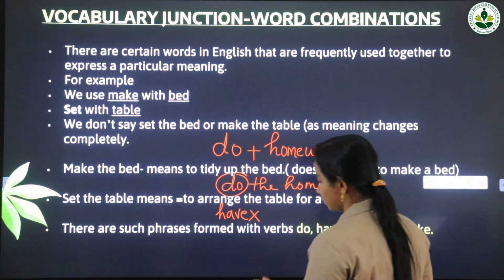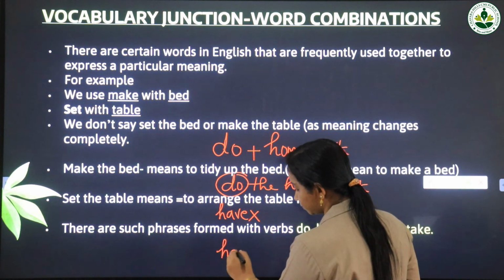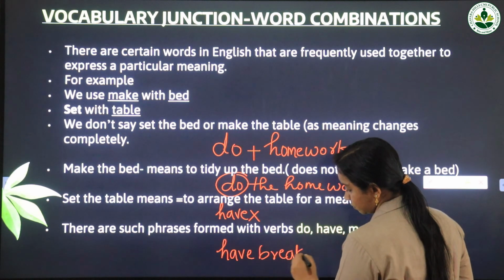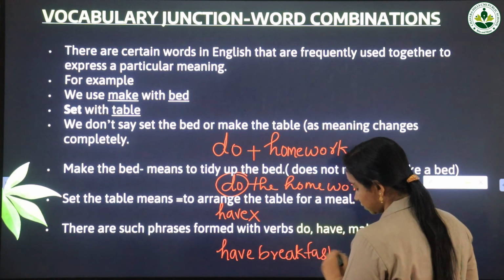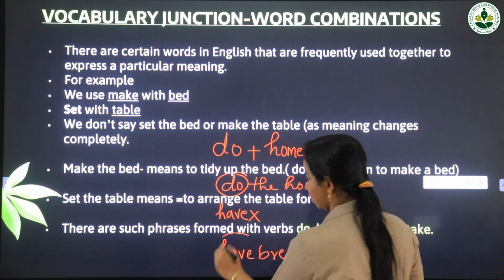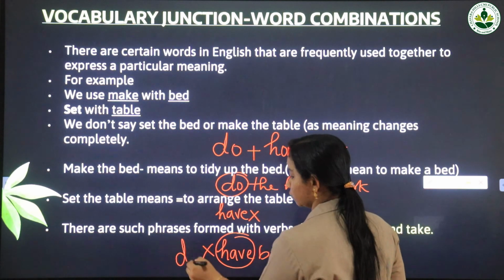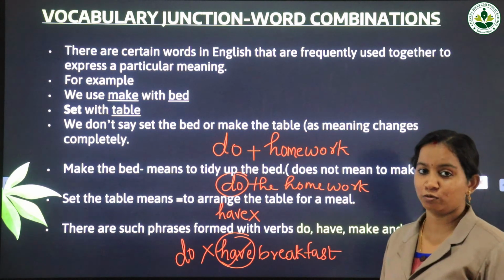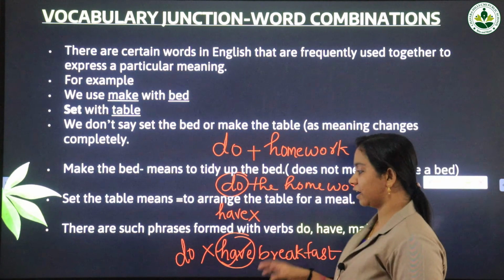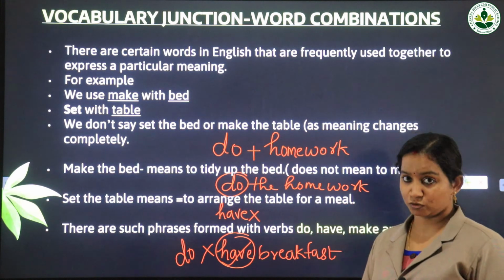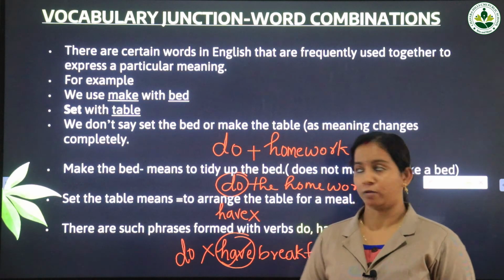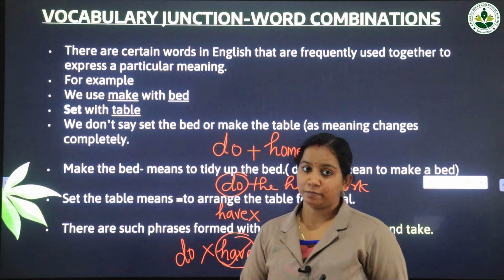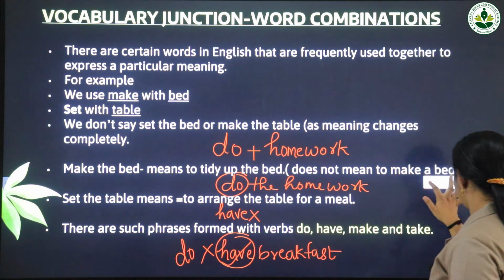For example, next one, have breakfast. Have lunch. We will not write do instead of have. We will be only using have breakfast. We will not say do breakfast. Okay, so there are certain words that are used together, and such words are called word combinations. Make the bed and set the table are examples.